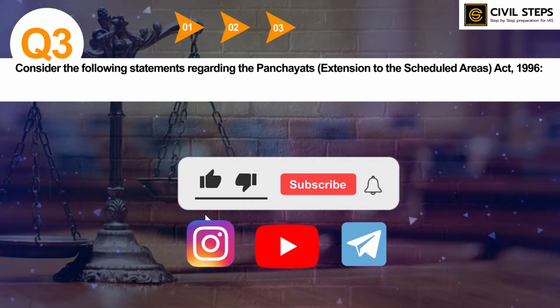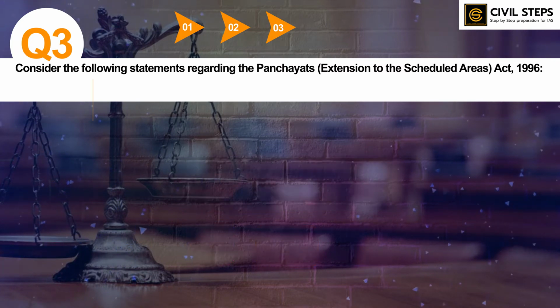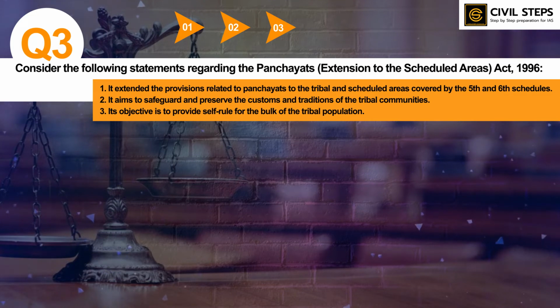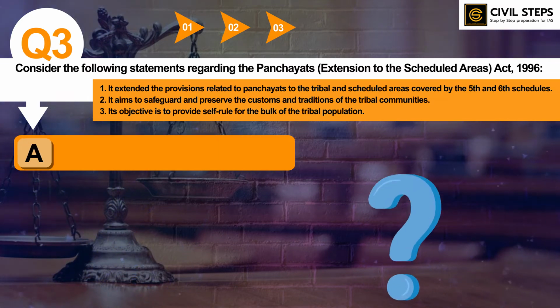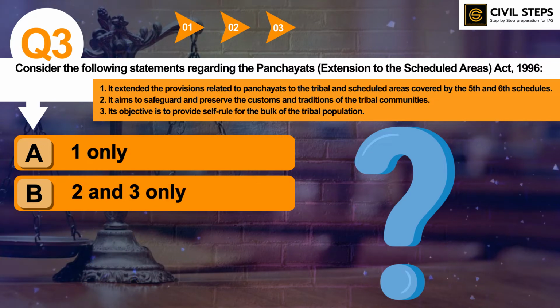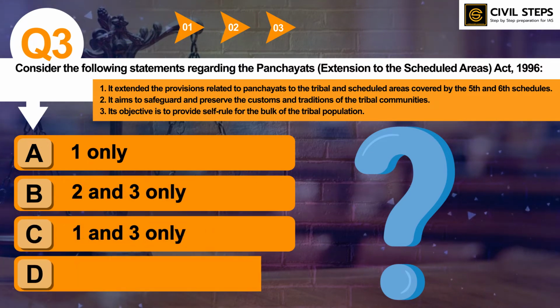Consider the following statements regarding the Panchayat's extension to the Scheduled Areas Act 1996. First, it extended the provisions related to panchayats to the tribal and scheduled areas covered by the 5th and 6th schedules. Second, it aims to safeguard and preserve the customs and traditions of the tribal communities. Third, its objective is to provide self-rule for the bulk of the tribal population. So which of the statements given above is or are not correct? Option A, 1 only. B, 2 and 3 only. C, 1 and 3 only. D, 1, 2 and 3.